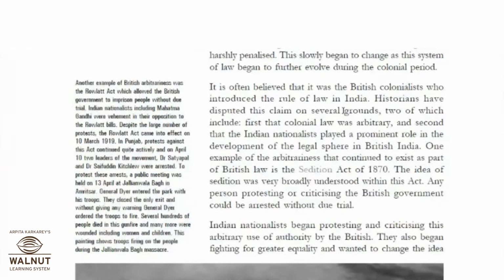Arbitrary law, we could say, because there was no specific reason, or the only way was for a common Indian to be quiet, or if not, they would be put into jail. So that is a kind of arbitrary law. It is not based on any law. It is based on or determined by individual preference or convenience rather than necessity.